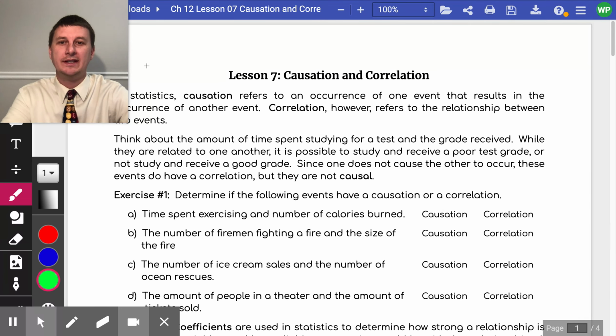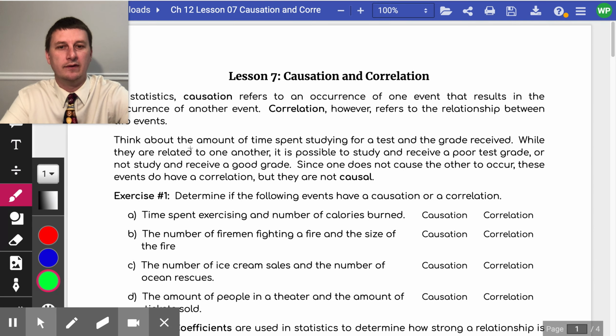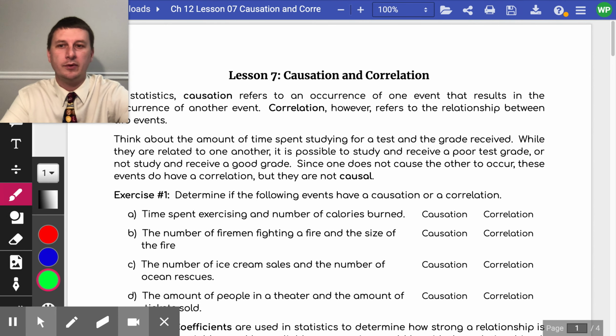Algebra 1. And in this video, we're going to be looking at our final lesson in the chapter on statistics, which deals with causation and correlation. And it says right here that in statistics, causation refers to an occurrence of one event that results in the occurrence of another event. Correlation, however, refers to the relationship between two events. So we have to be careful when we're talking about whether something is causation, where it causes the other thing to happen, or correlation, where the two things are happening and there might be a pattern between them.